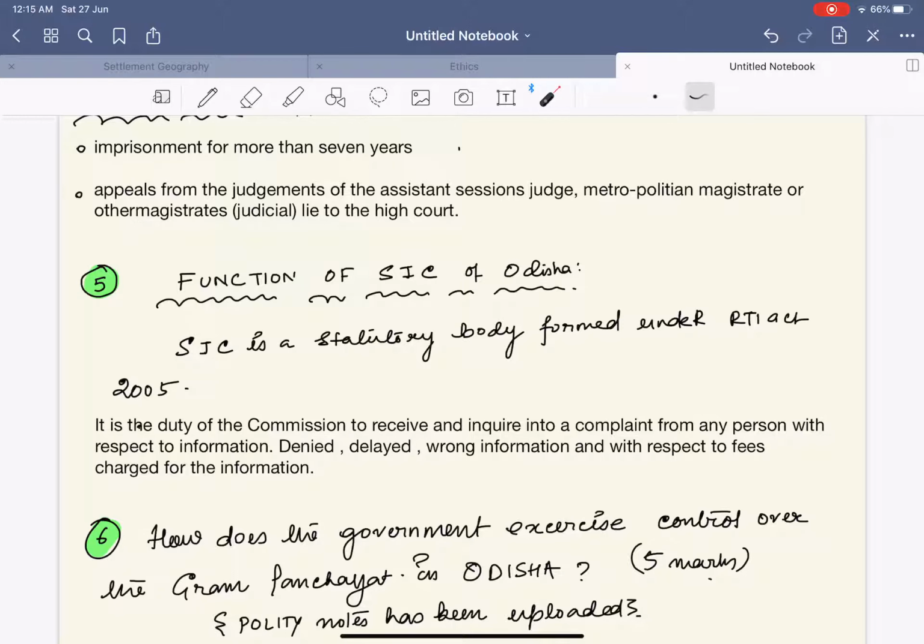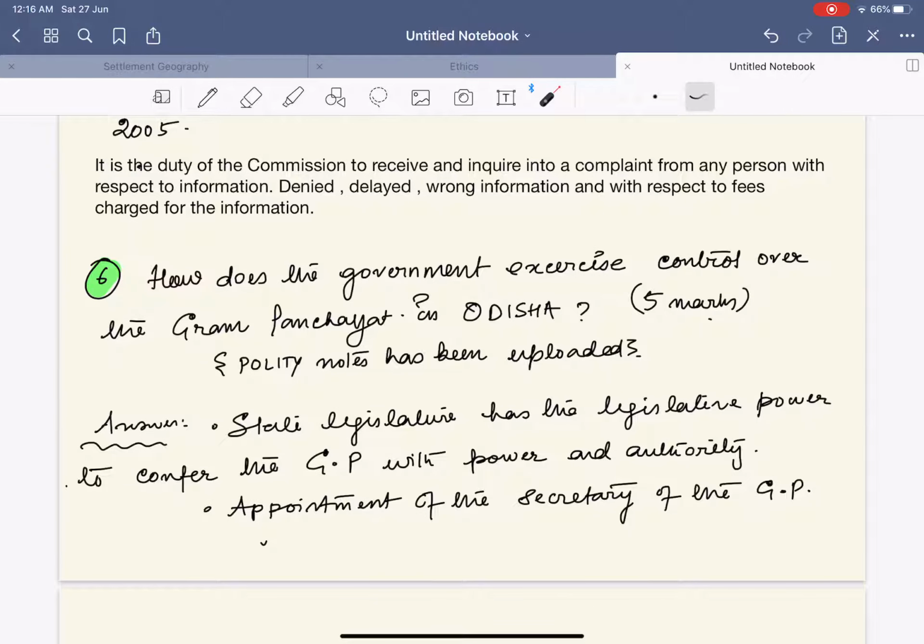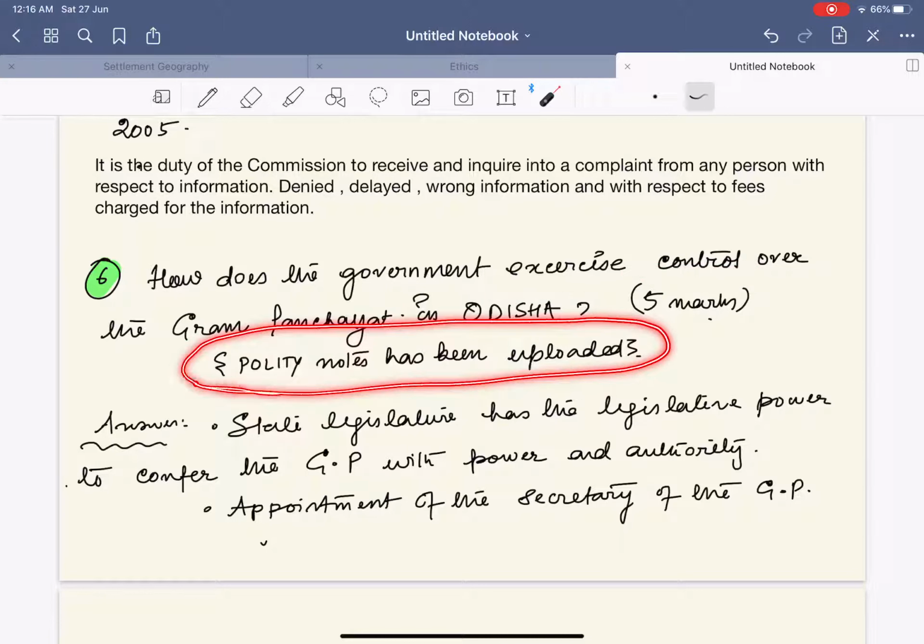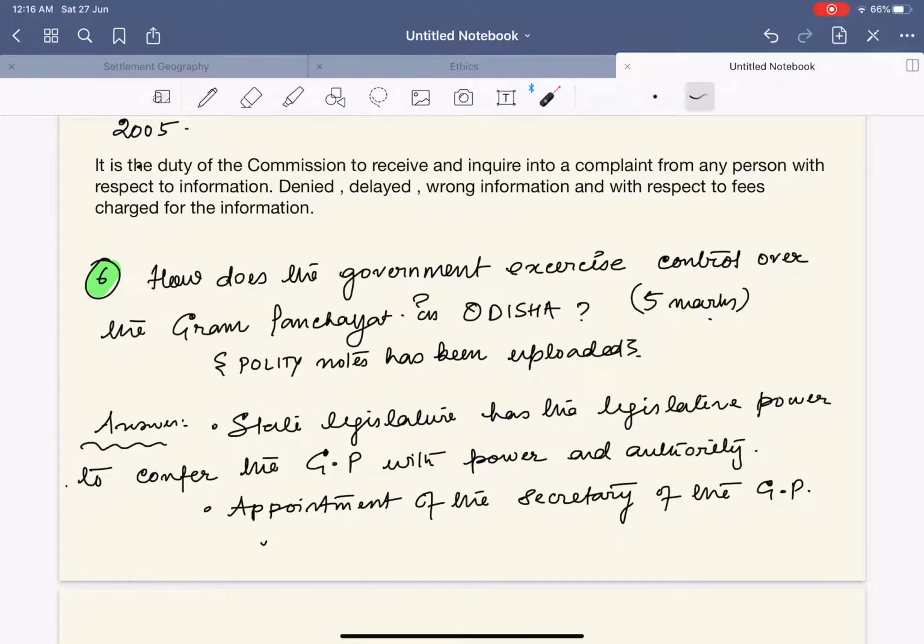For example, the State Information Commission has the power to impose a penalty up to a maximum of 25,000. You can also add this point, but try to shorten this. Next, how does the government exercise control over the Gram Panchayat in Odisha? See, this polity note has already been uploaded. Please kindly download it. But this is a 5 mark question.